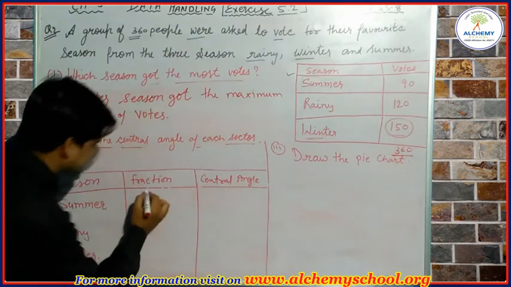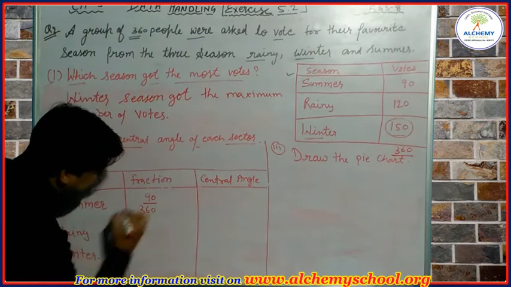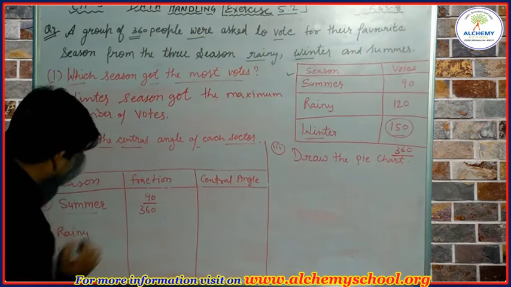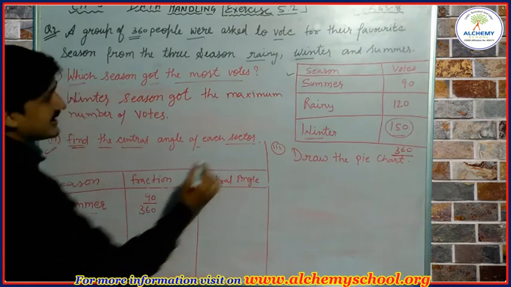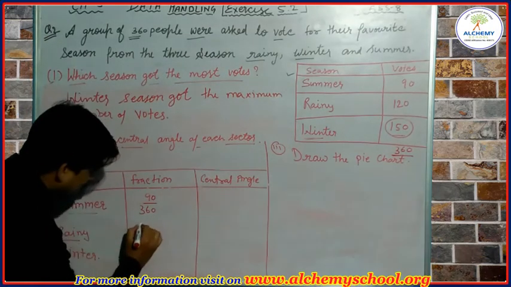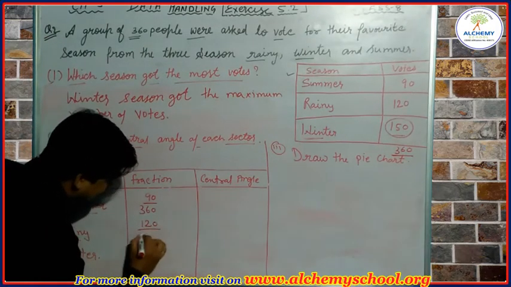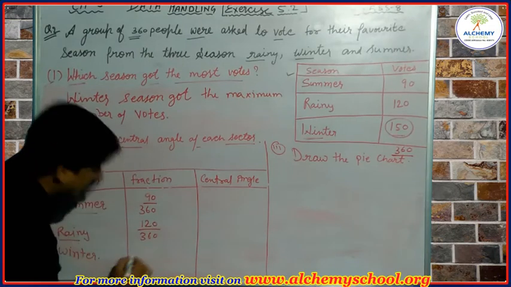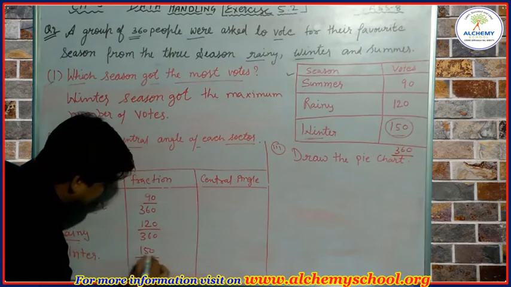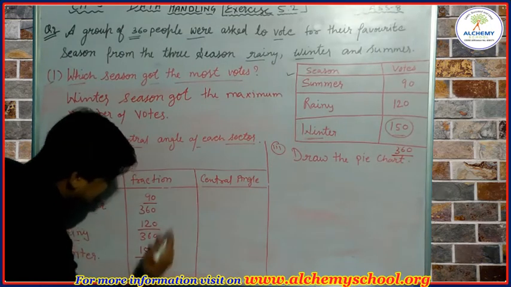So we write 90 upon 360 as the fraction for summer. For the rainy season there are 120 votes, so 120 upon 360, and for winter there are 150 votes, so 150 upon 360.